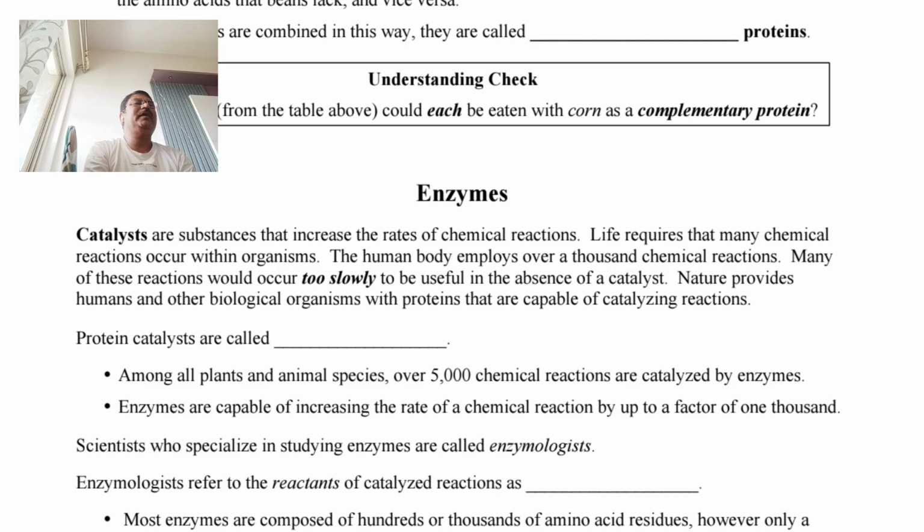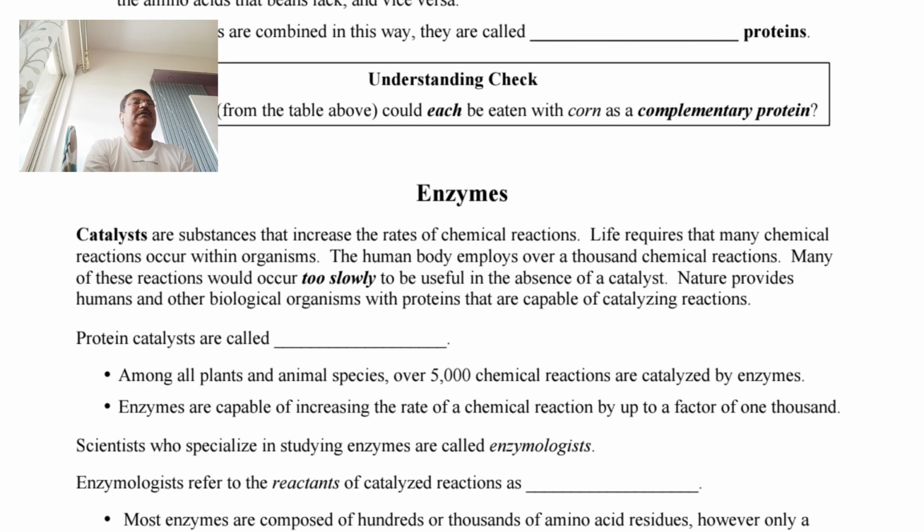In the same manner, life requires many chemical reactions to occur within organisms. The human body employs thousands of reactions regularly, and many of these reactions will occur too slowly to be useful in the absence of a catalyst. They occur very slowly.